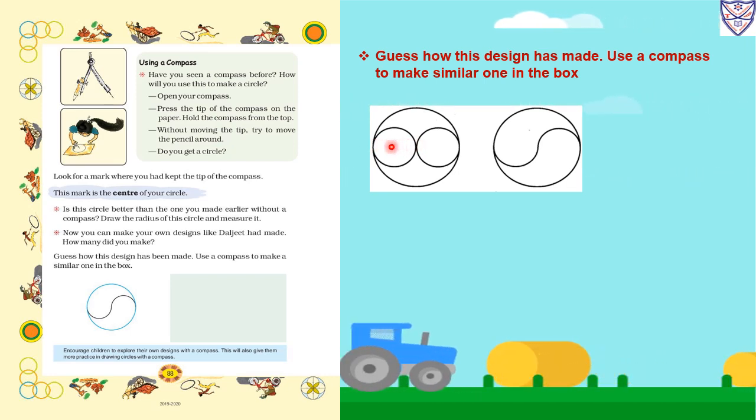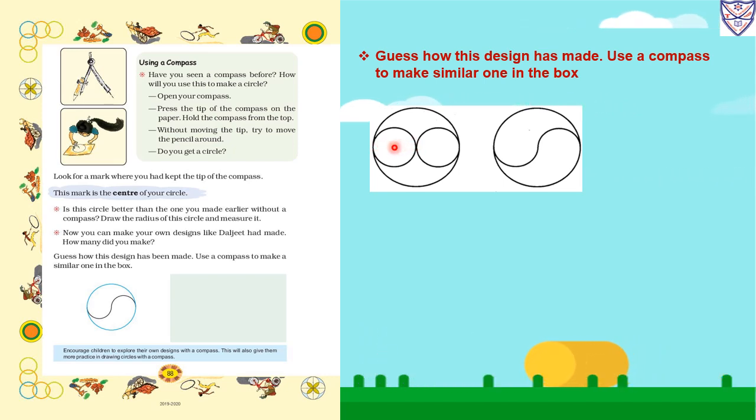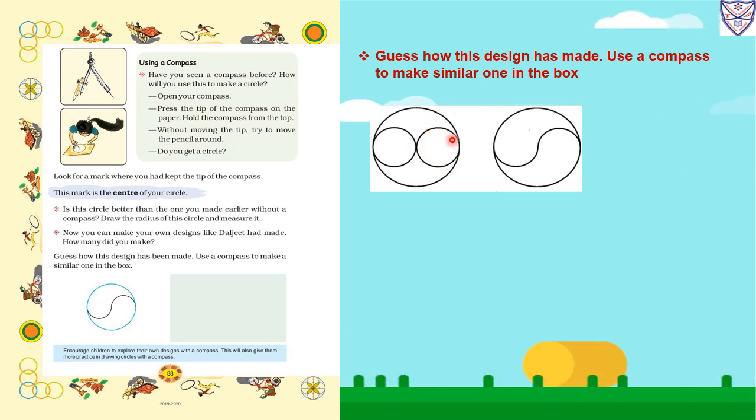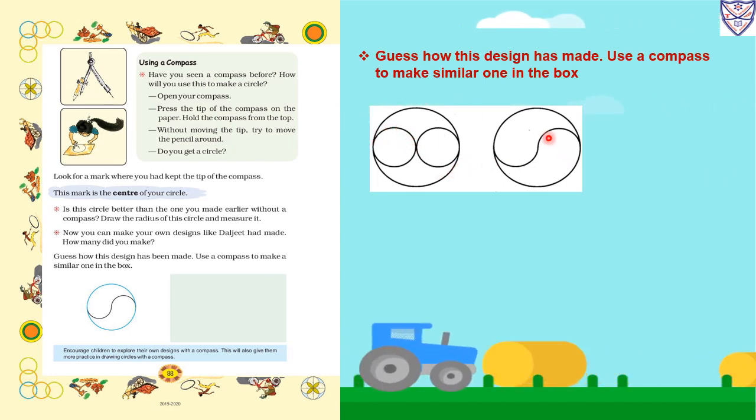If this much radius is 2 centimeter, we will make it half. So half of 2 centimeter is 1 centimeter. We will keep the center of the rounder here and we will draw this circle. In the same way we will measure this radius and make it half, that is 1 centimeter, and we will draw this circle. So now we have to draw this type of design. See, from here to here it looks like an S, so we will drop this side, and we will get this design.